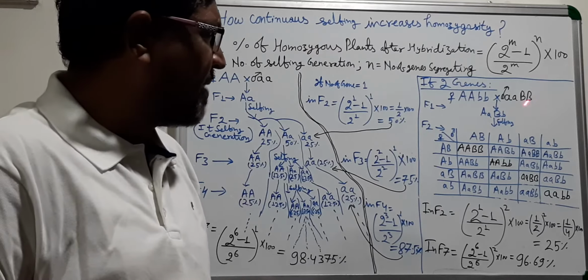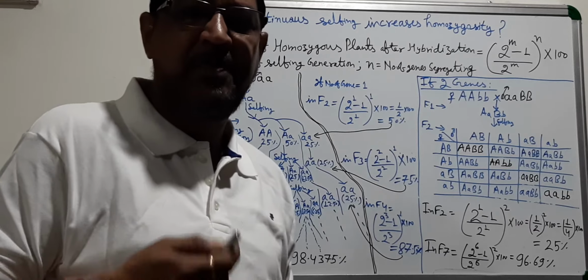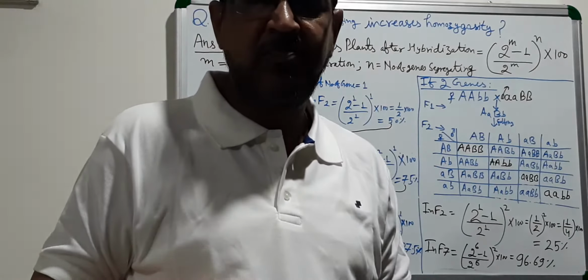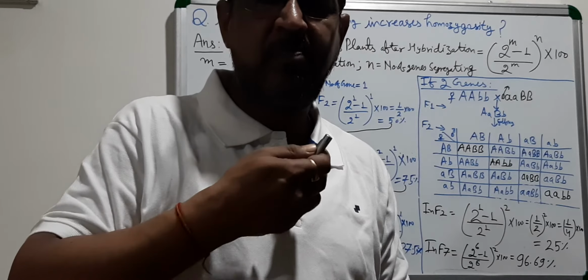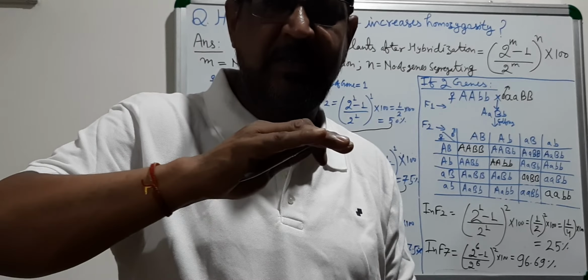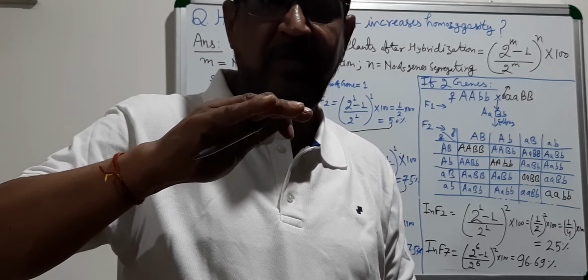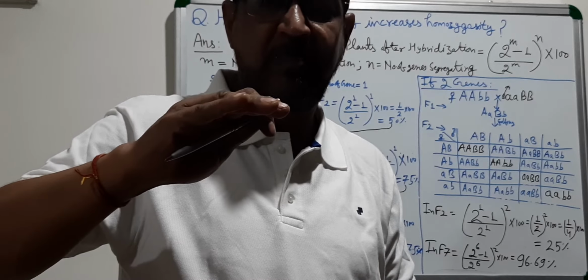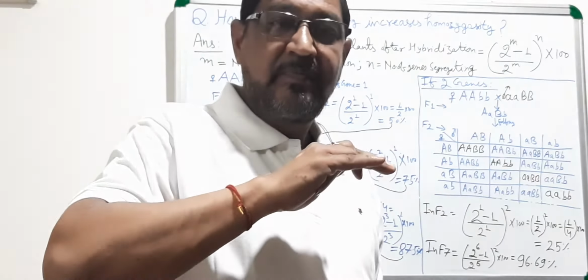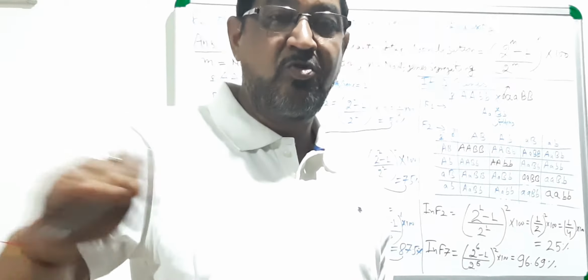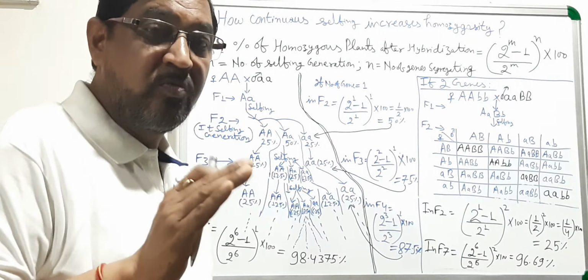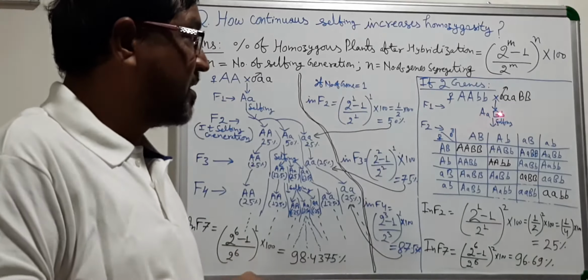All plants genotypes are like this. So all plants are looking similar, capital A, capital B type. So all plants are homogeneous, though all are heterozygous in F1. No variability is seen in F1 because of this.